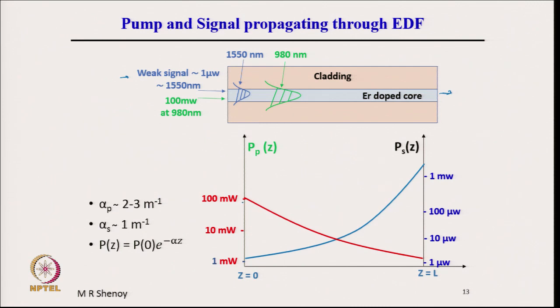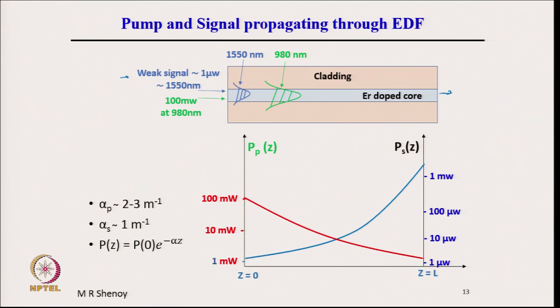So, you can see that the pump power continuously drops down because it is utilized in exciting the atoms, and the signal power builds up exponentially like e to the power of gamma z as the signal propagates along the fiber. Please note that the numbers are different. So, this is 100 milliwatt and it drops down as it propagates through the fiber, and the blue scale here corresponds to the signal.